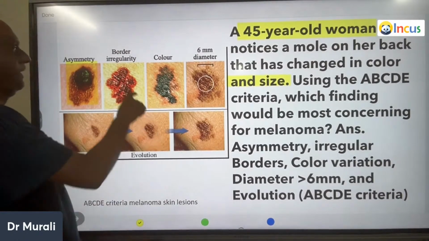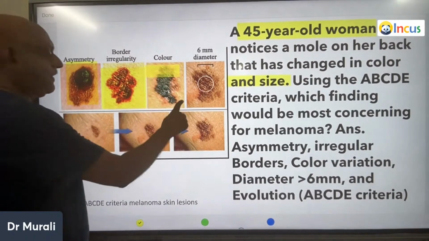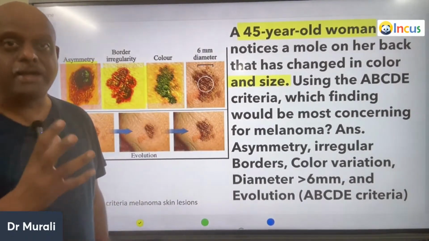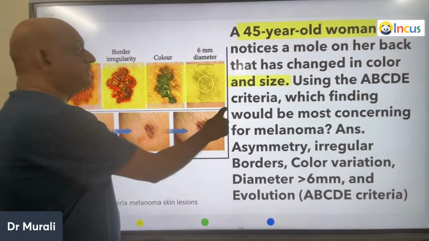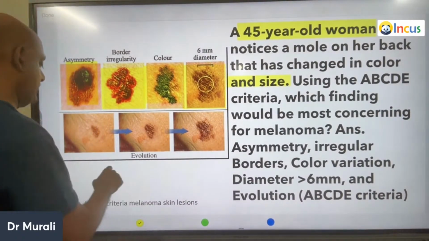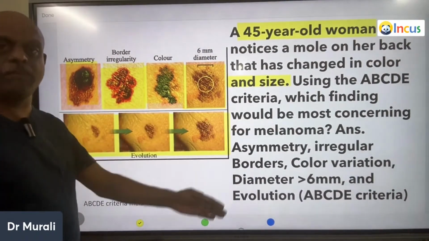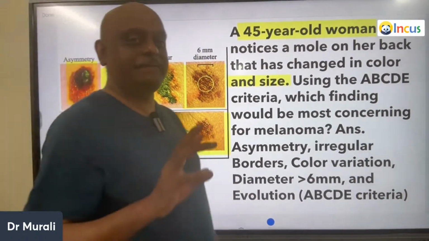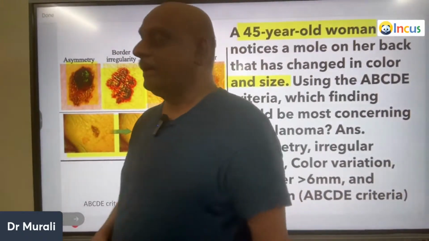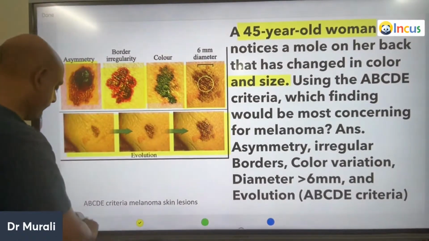Asymmetry, border irregularity, color, where it has become more variegated, and diameter of 6 mm. What is the buzzword? 6 mm diameter, and the evolution, how it is evolving over a period of time. A, B, C, D, E for malignant melanoma is what you have to remember.